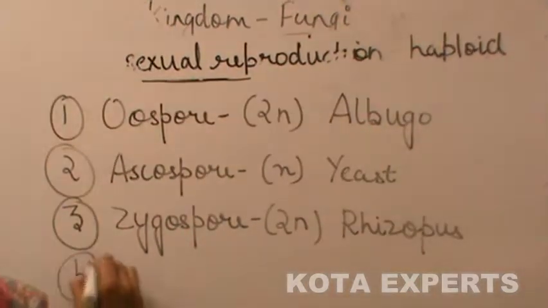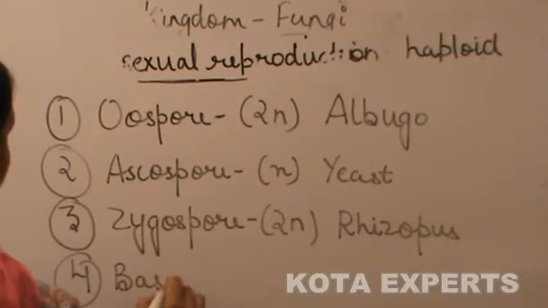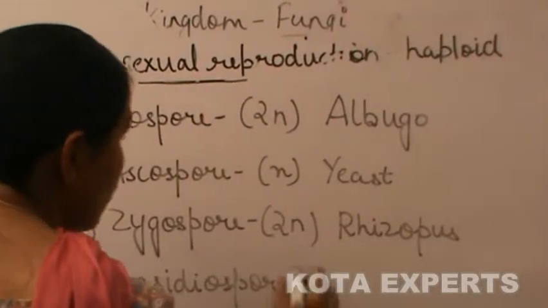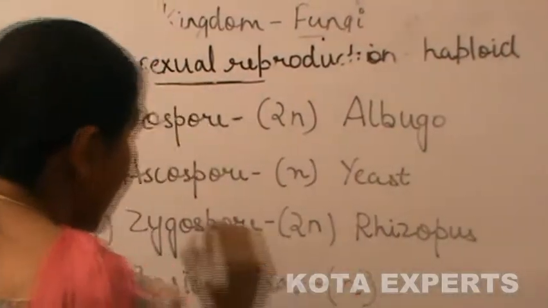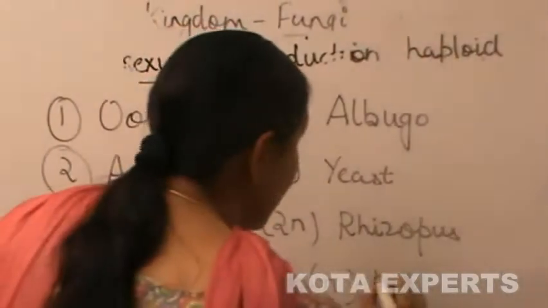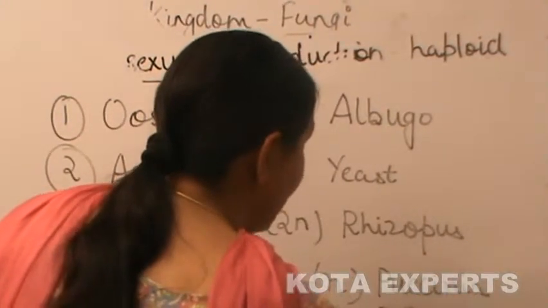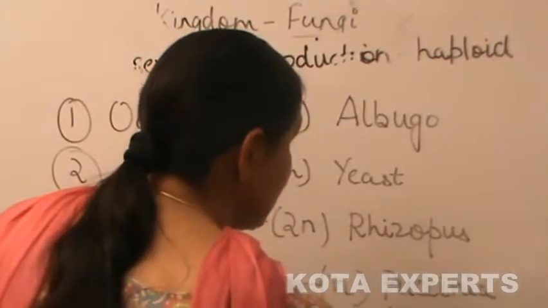And fourth is basidiospore, which is also haploid and is found in Puccinia and Agaricus.